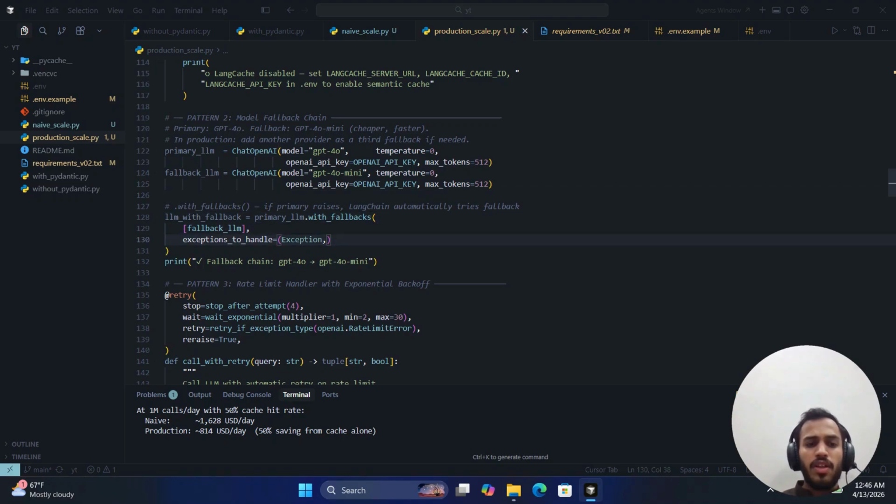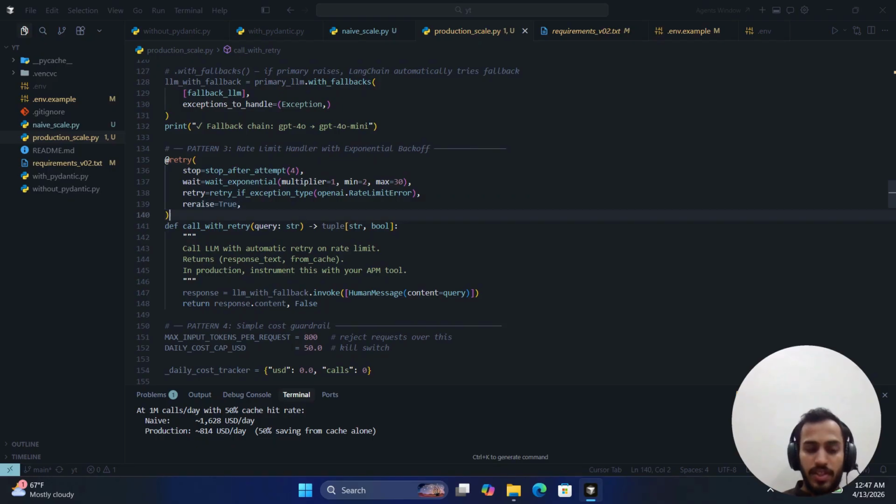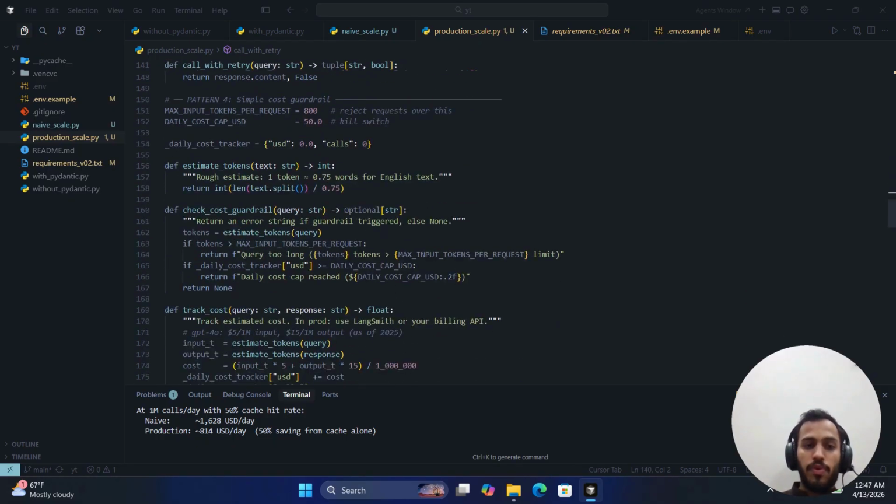The next problem was the rate limit error. For that we can add exponential backoff, where I am telling it to stop after 4 retries. Here I am saying that first it will wait 2 seconds, then 4, then 6, then 8, and so on. The max limit is 30, and it will only retry 4 times, and if it still fails, it will raise an error that you will handle at the application level. And the fifth problem was cost guardrails.